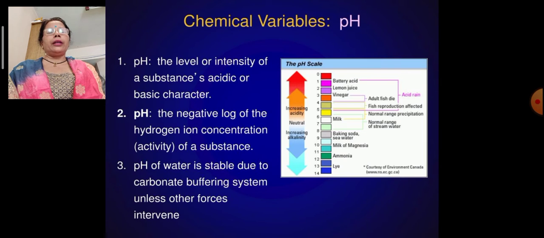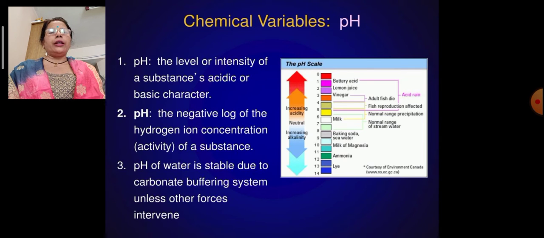Now the chemical variable, that is the pH. On this strip we see battery acid, lemon juice, vinegar, water, milk, then baking soda, milk of magnesia and ammonia, the range of the pH. The pH level indicates the intensity of a substance's acidic or basic character. It is the negative log of the hydrogen ion concentration, that is the activity of a substance. The pH of water is stable due to the carbonate buffering system unless other forces intervene.